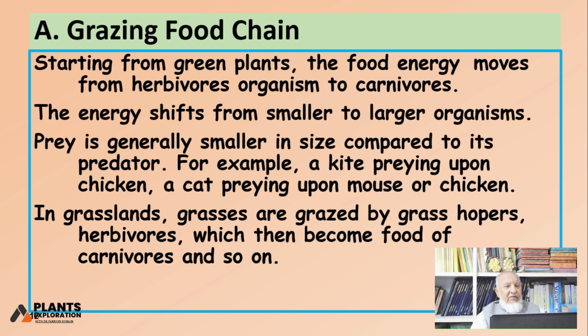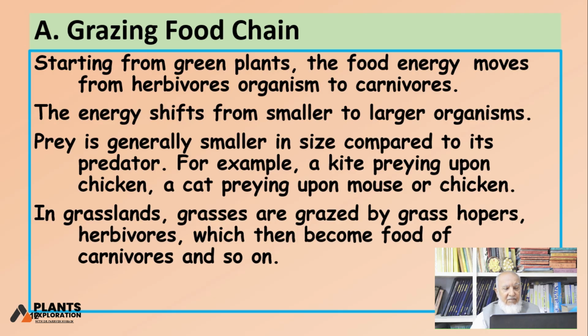Starting from green plants, the food chain moves from herbivore organisms onto the carnivores. From herbivores, which eat grass, they then change to carnivores, and carnivores further change into secondary, tertiary carnivores.